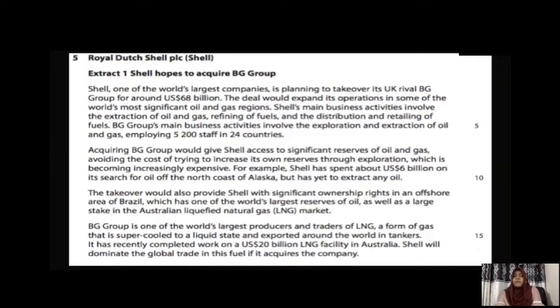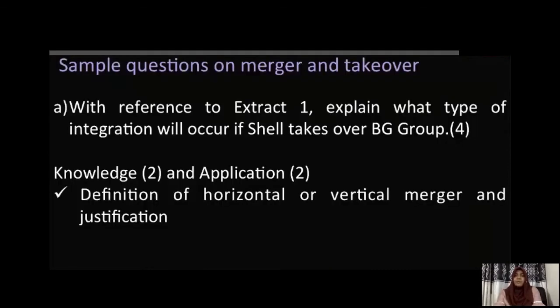BG Group's main activities involve exploration and extraction of oil as well as gas, employing 5,200 staff in 24 countries. So when you look at this paragraph, you should be able to identify what kind of merger it is. In last week's session, I discussed 3 different types of mergers.